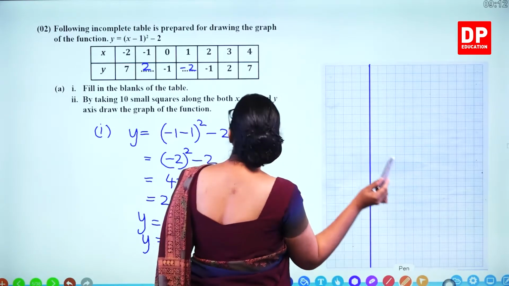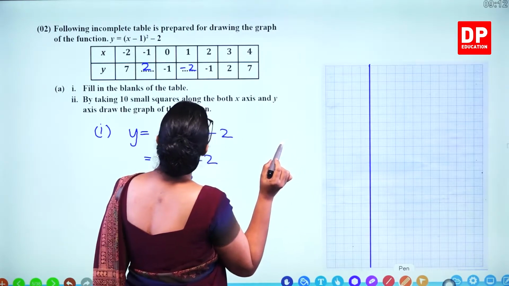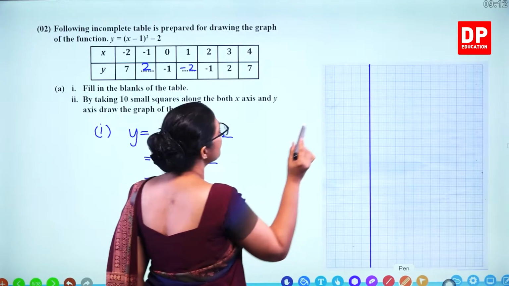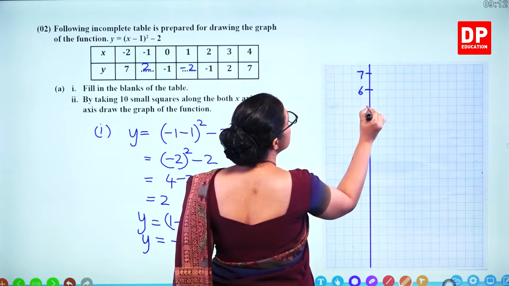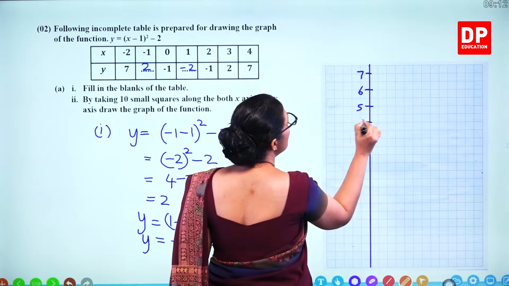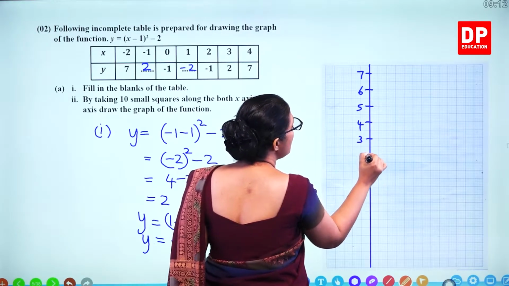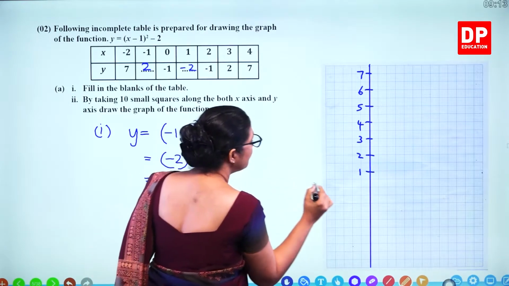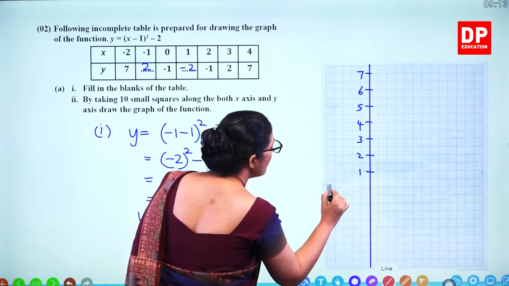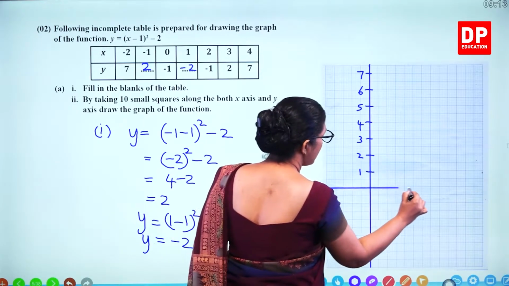Now label the y-axis starting from 7. So we will start from 7, 6, 5, 4, 3, 2, 1 and 0. So this is the x-axis.